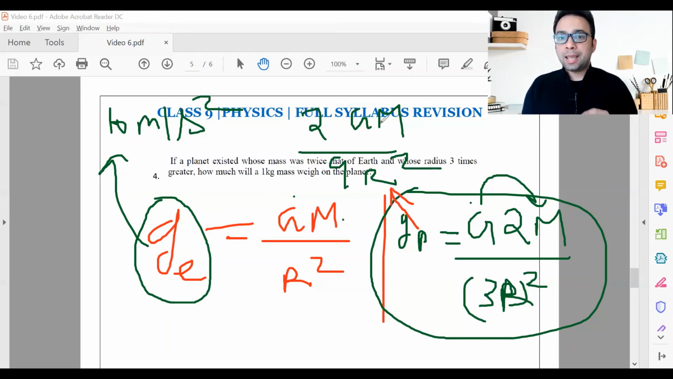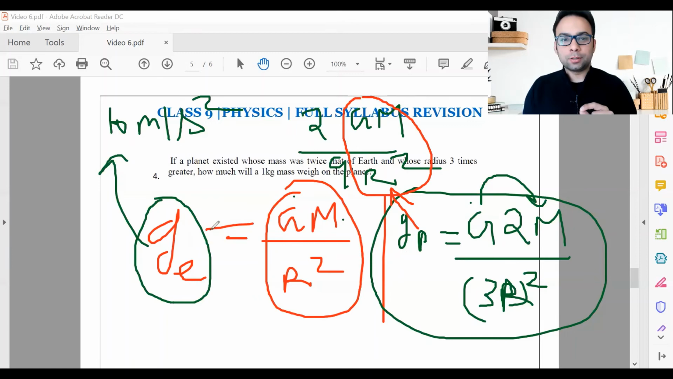Now, GM upon r square. Do you know this value? This is the acceleration due to gravity on Earth. And what is the value? 10, right? Can I substitute this value here? Because I know the value of acceleration due to gravity on Earth. And this is how I can find the acceleration due to gravity on that planet. See how good this question is.